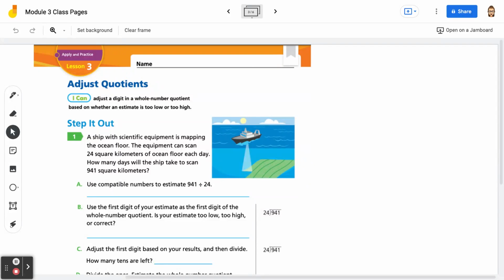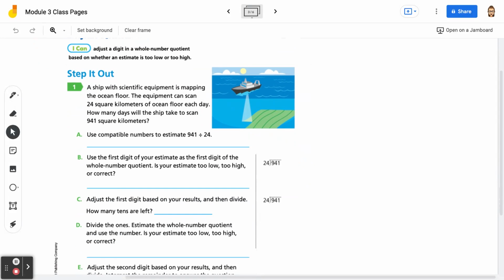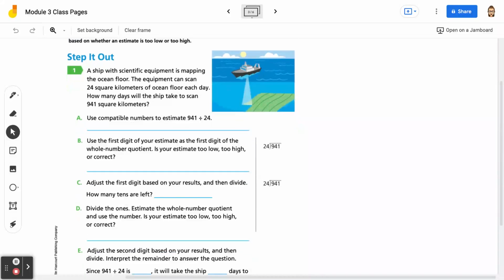So we're going to start with a step it out problem. It says, a ship with scientific equipment is mapping the ocean floor. The equipment can scan 24 square kilometers of ocean floor each day. How many days will the ship take to scan 941 square kilometers? Part A says use compatible numbers to estimate 941 divided by 24.